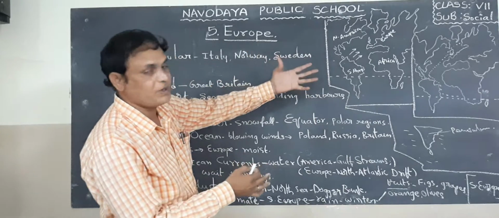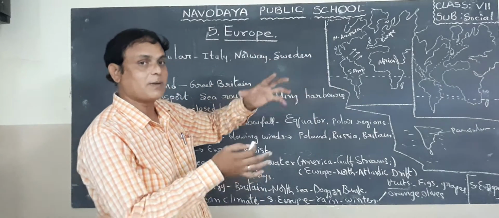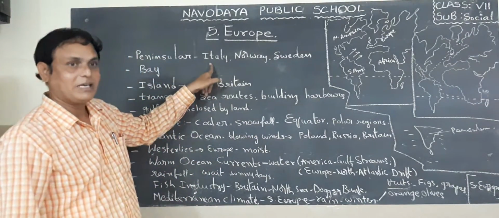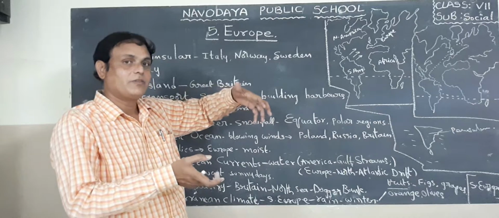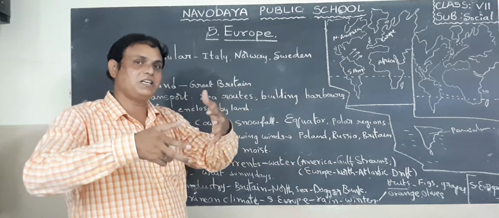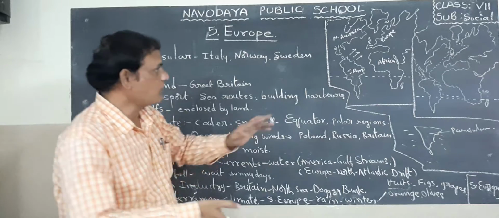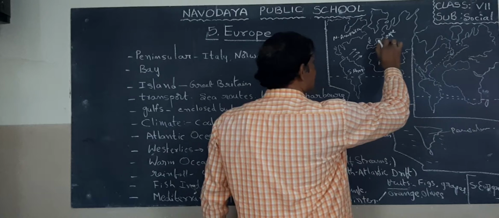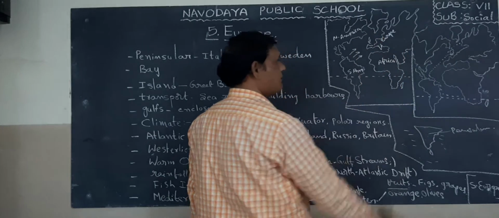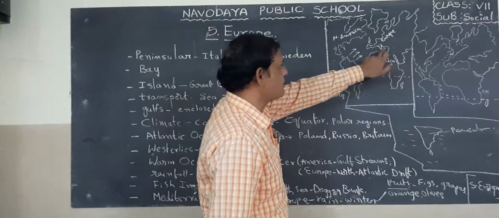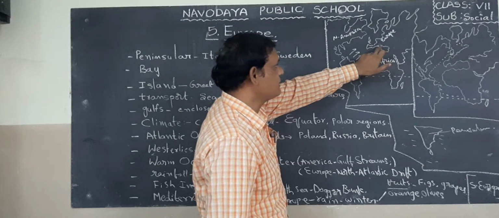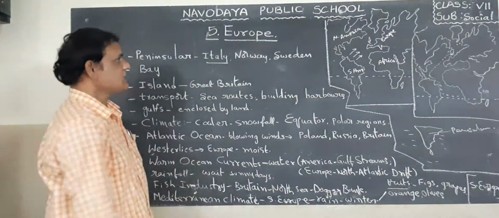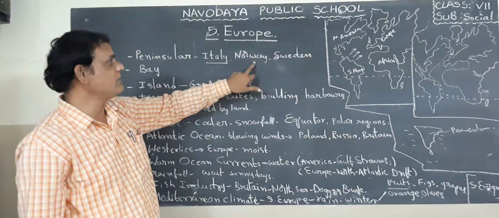Likewise, in the Europe continent also some countries are peninsulas. For example, I wrote here Italy. Italy penetrates into the Mediterranean Sea like a shoe. Look, this is the Mediterranean Sea, and here Italy. That means three sides water, one side land. So it is one of the peninsulas in Europe. What is that country name? Italy. Next, Norway also. Norway, Sweden.